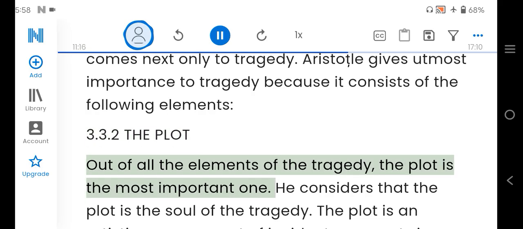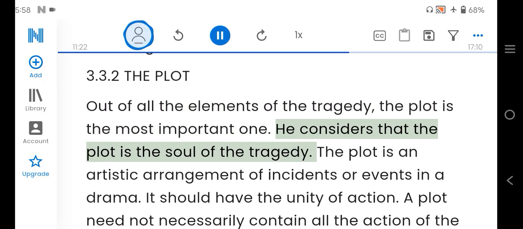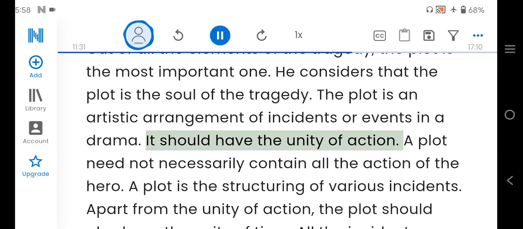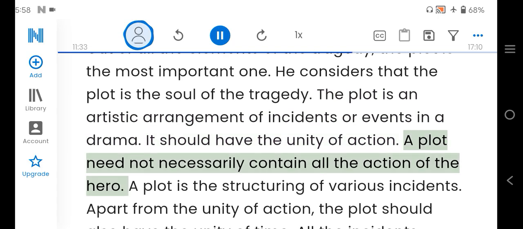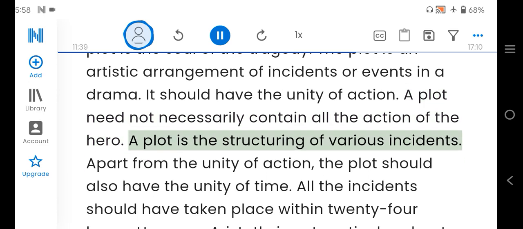3.3.2 The plot. Out of all the elements of the tragedy, the plot is the most important one. He considers that the plot is the soul of the tragedy. The plot is an artistic arrangement of incidents or events in a drama. It should have the unity of action. A plot need not necessarily contain all the action of the hero. A plot is the structuring of various incidents.